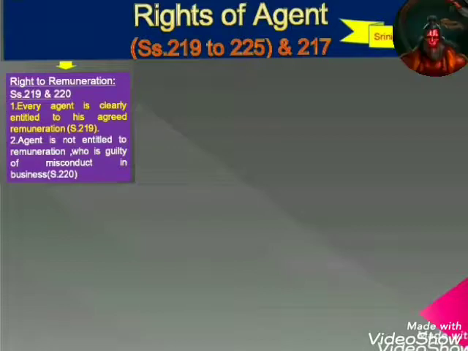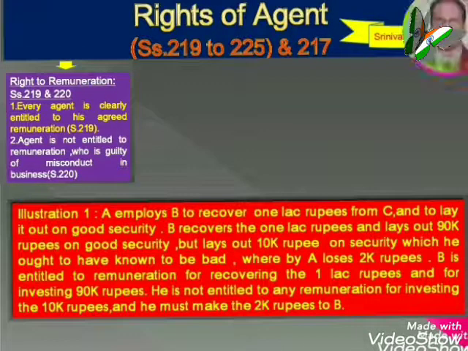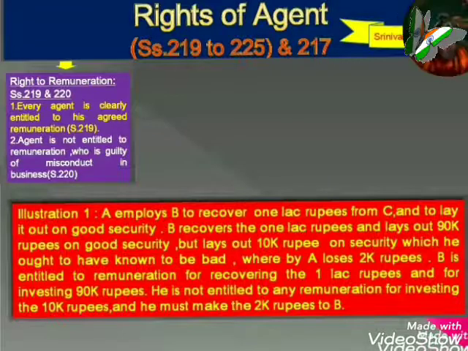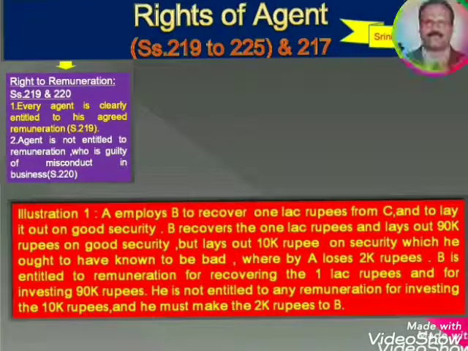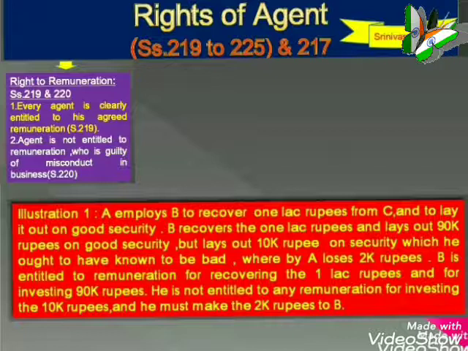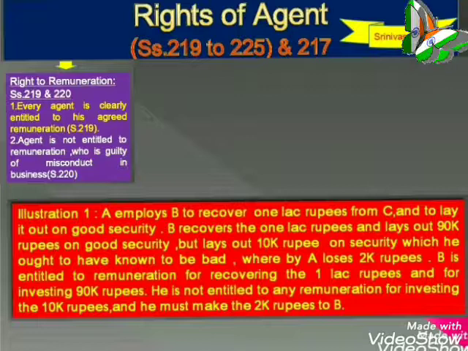So here, right to remuneration, Sections 219 and 220: every agent is clearly entitled to his agreed remuneration, that is Section 219. An agent who is guilty of misconduct in business is not entitled to remuneration, Section 220. Illustration: A employs B to recover 1 lakh rupees from C and to lay it out on good security. B recovers the 1 lakh rupees and lays out 90,000 rupees on good security, but lays out 10,000 rupees on security which he ought to have known to be bad, whereby A loses 2,000 rupees.